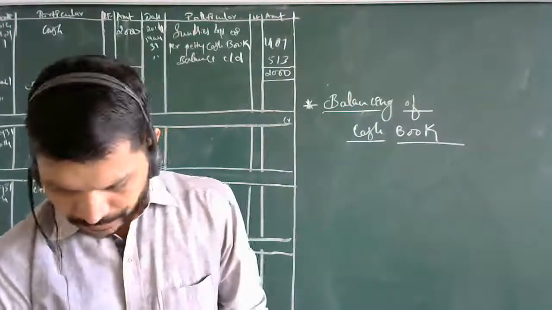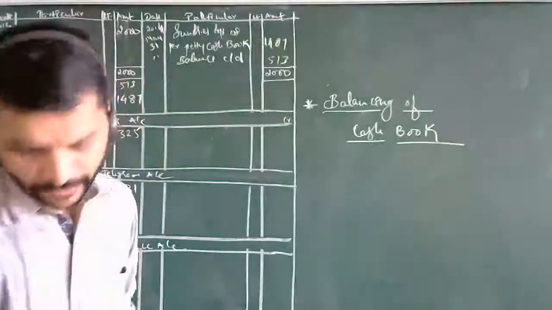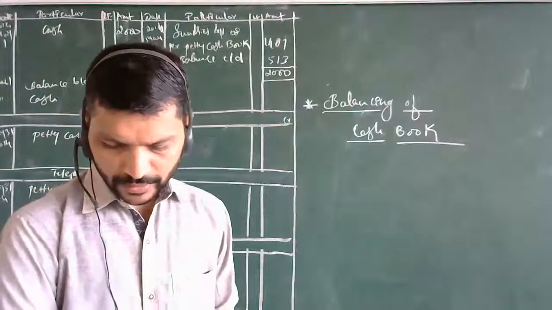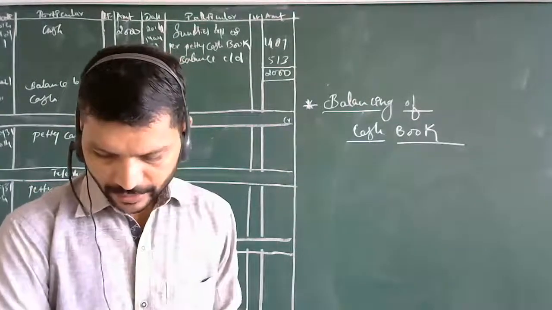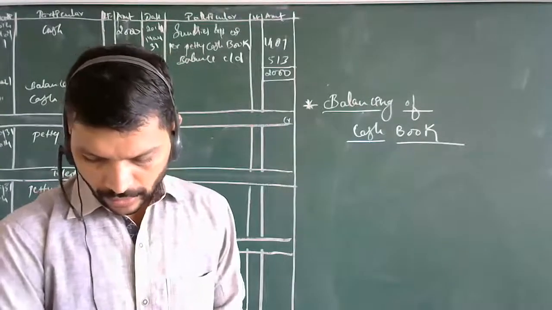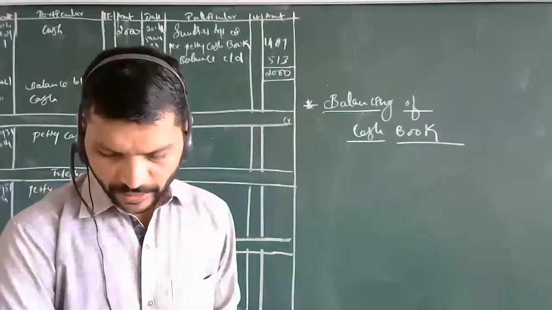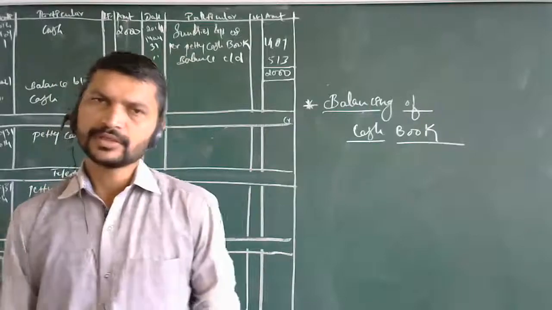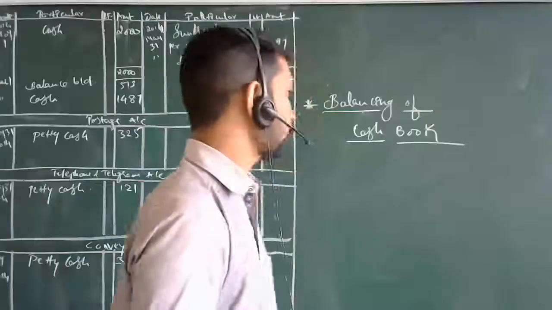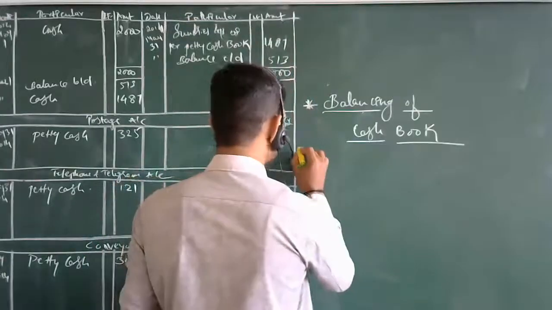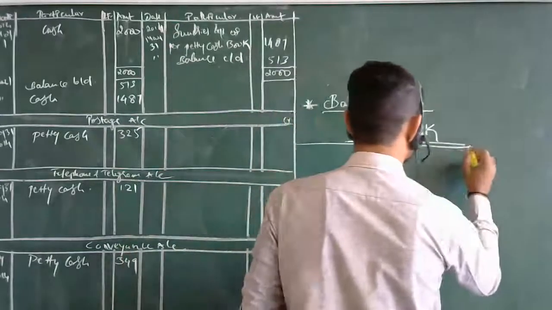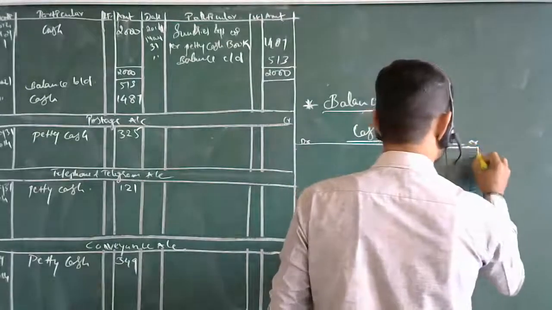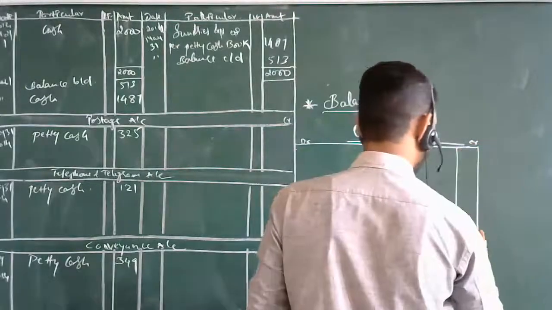See here, on the left hand side, all cash transactions relating to the cash receipts are debited, and on the right hand side, all transactions relating to the cash payments are credited, date wise. See in the cash book what all things we have done. Most probably, this will be the debit side and this will be the credit side, wherever you are making this cash book.